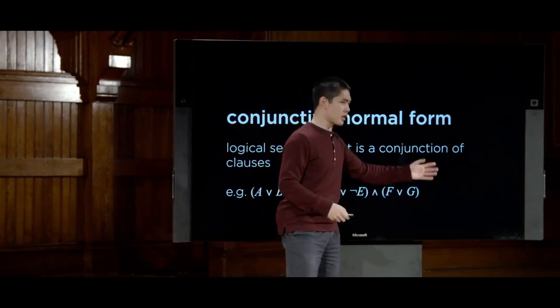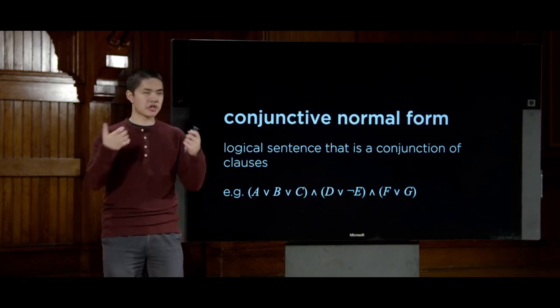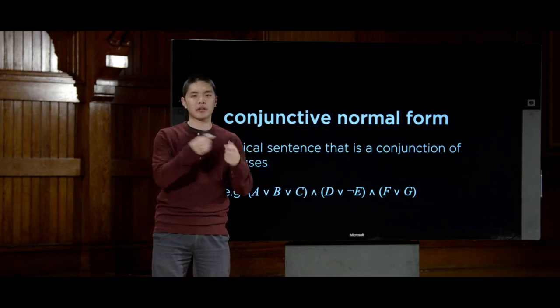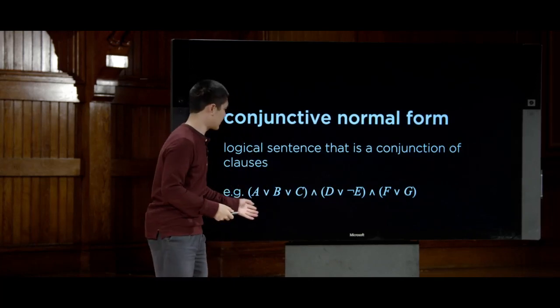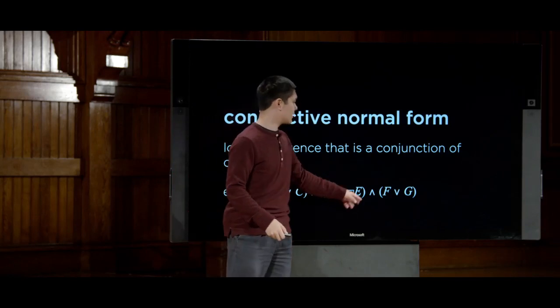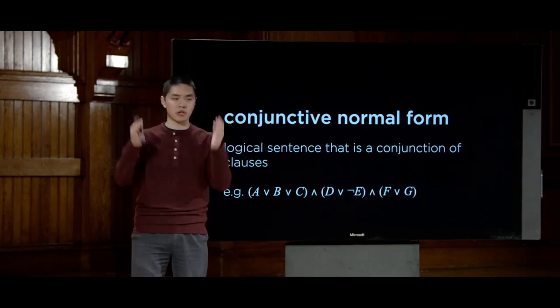Recall again, conjunction means things are connected to one another using and. And so a conjunction of clauses means that it is an and of individual clauses, each of which has ors in it. So something like this: A or B or C, and D or not E, and F or G. Everything in parentheses is one clause.